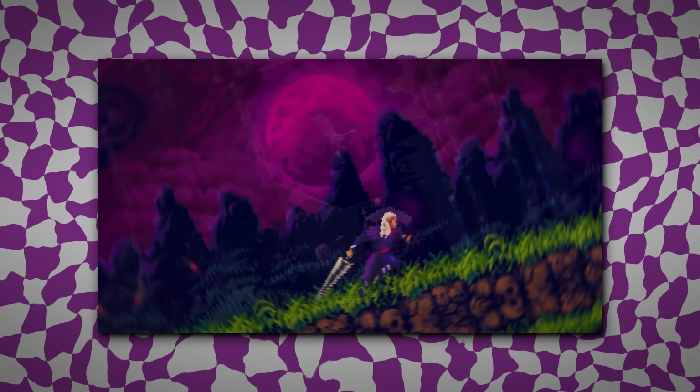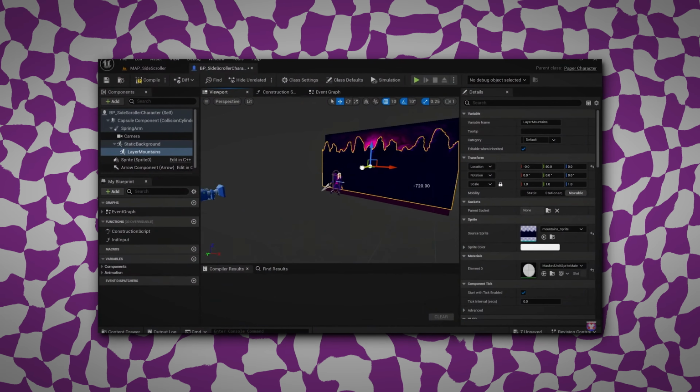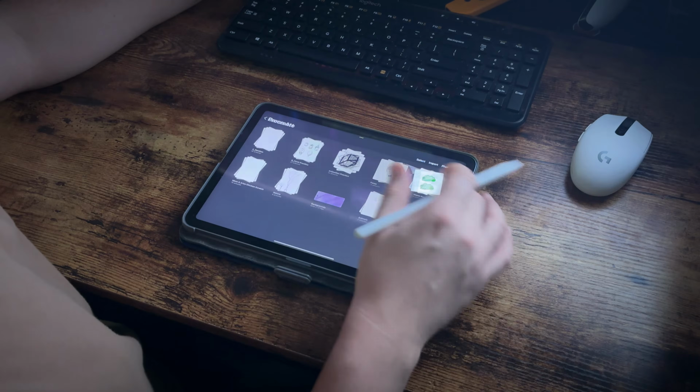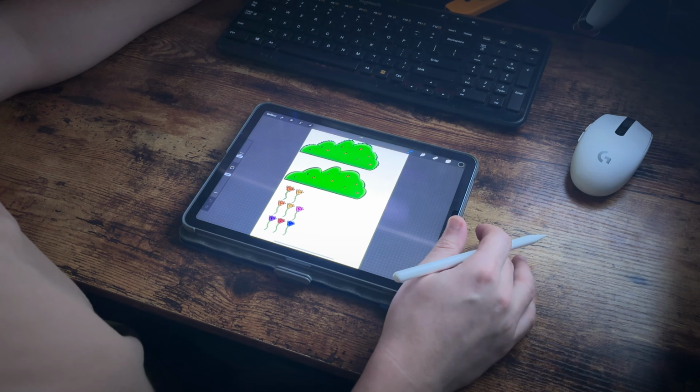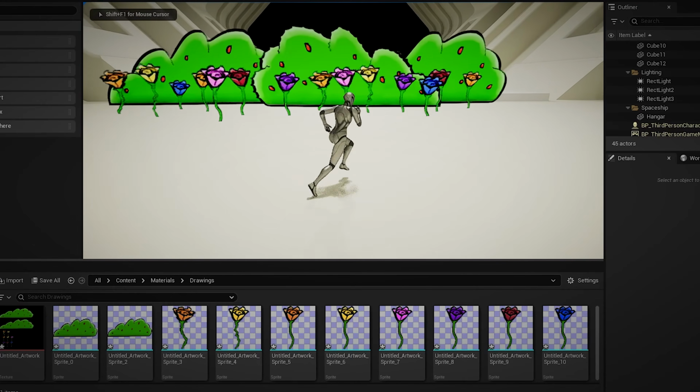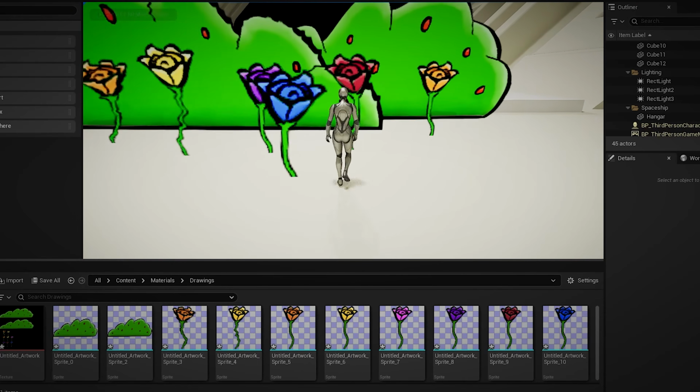It's also really useful to know how tile maps work, what parallax level design is, and it always feels good to be able to create your own assets in Procreate, import them into Unreal, and be able to interact with your own art. I realized I needed to learn 3D modeling software as well.